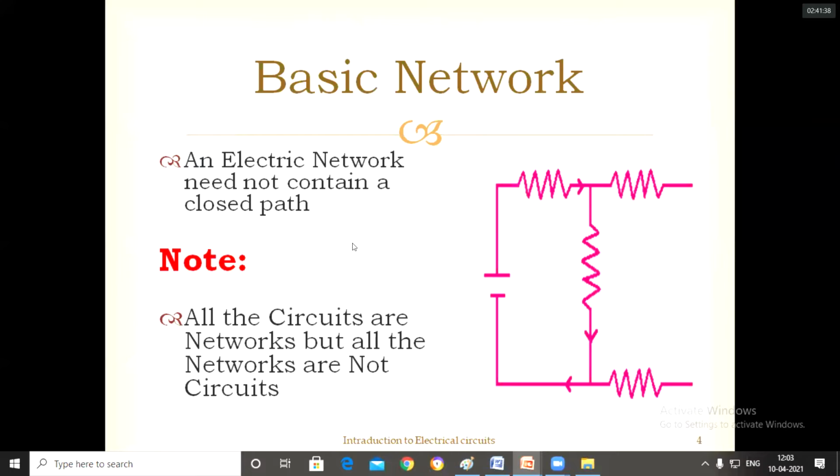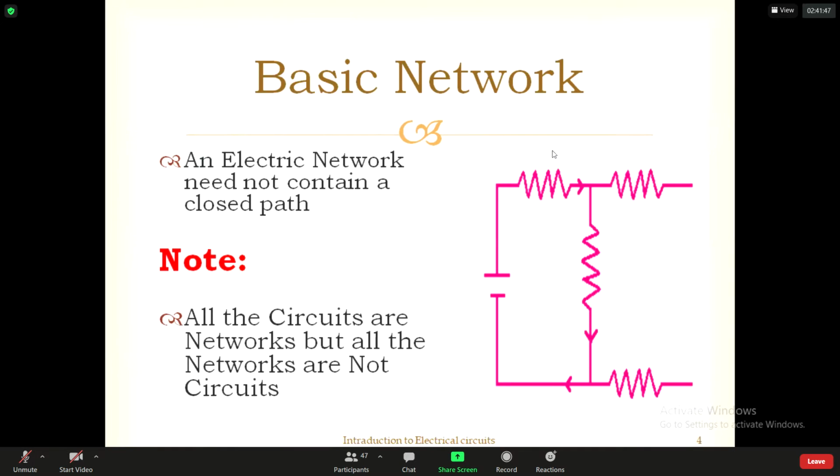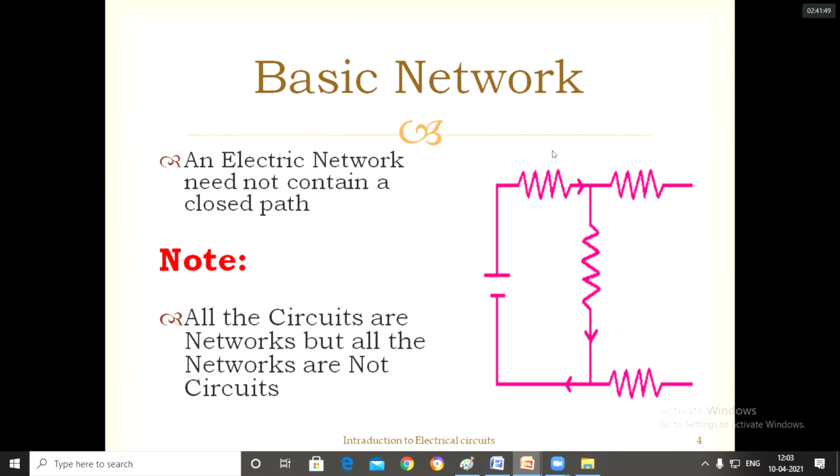And next, what is a network? A network is also doing the same work. It is also creating a path for the charge from the source to the load. But the network may or may not be a closed one. So from that we can say that all the circuits are networks, but all the networks are not circuits.